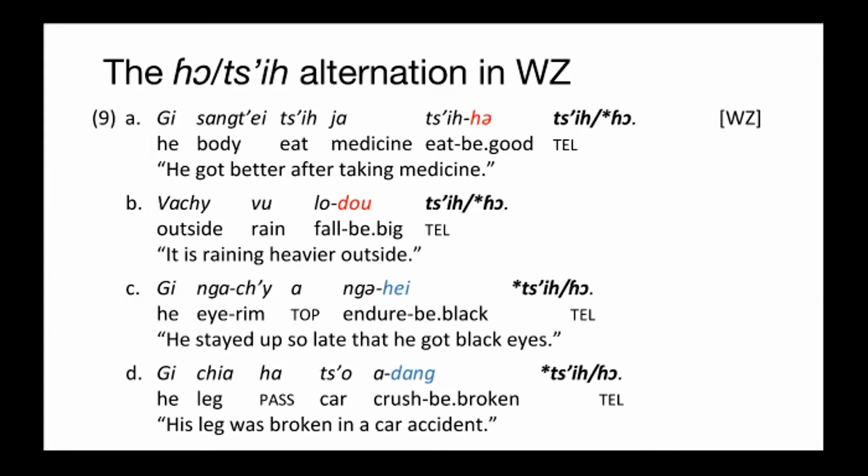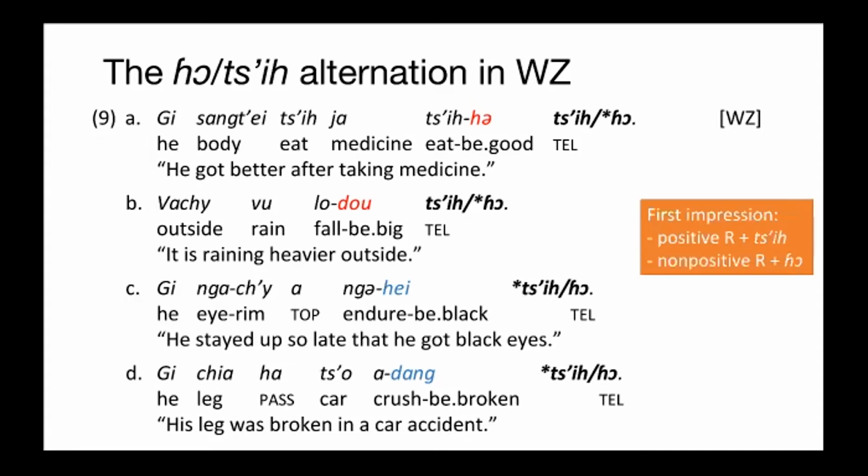While in 9C and D, he stayed up so late that he got black eyes and his leg was broken in a car accident. After the R morpheme hey meaning black and the dang meaning broken, all is used instead of 词. They cannot be used interchangeably in these cases.